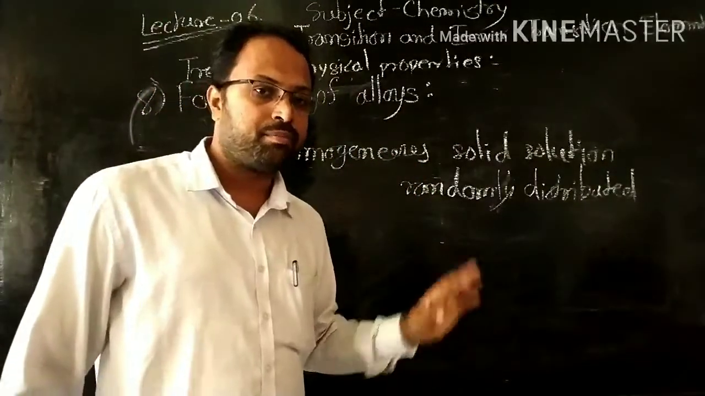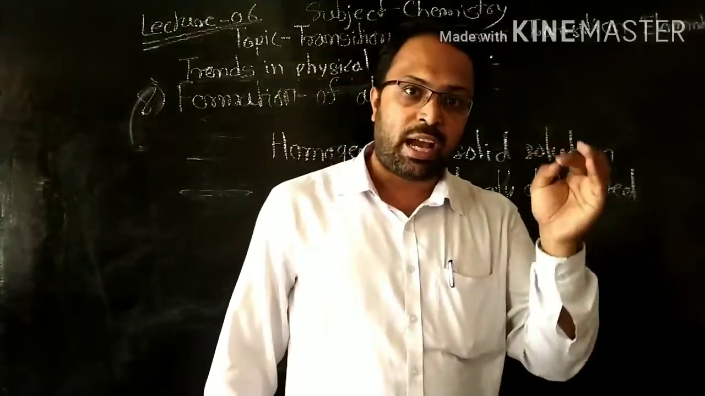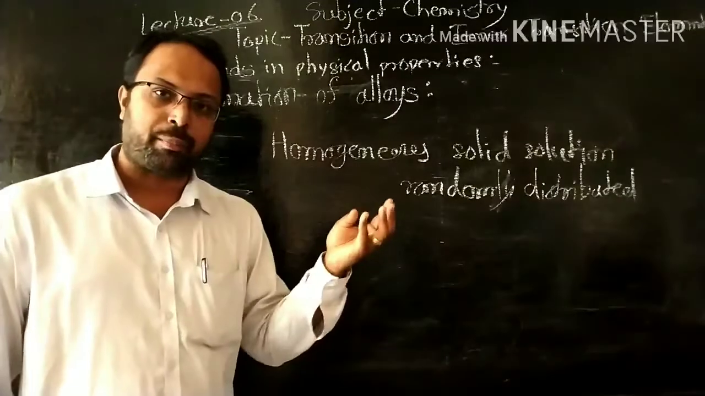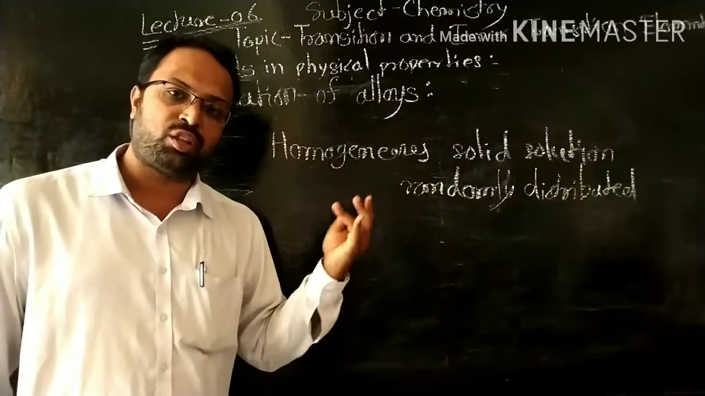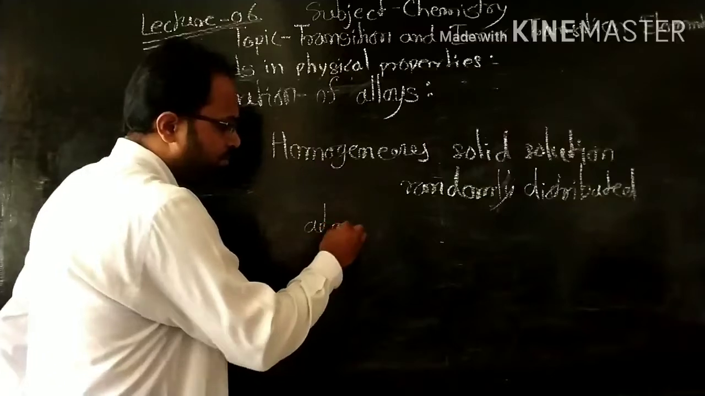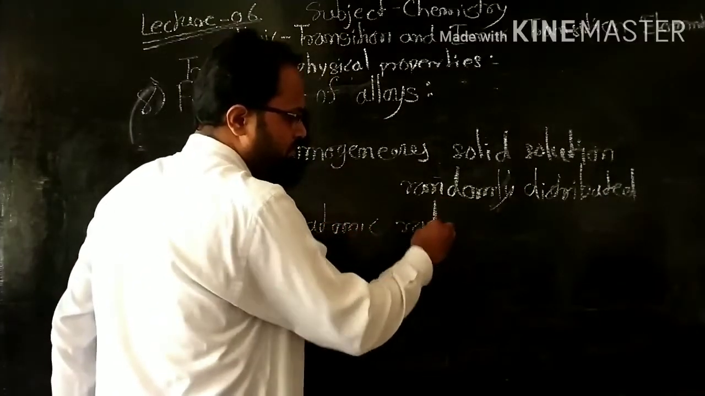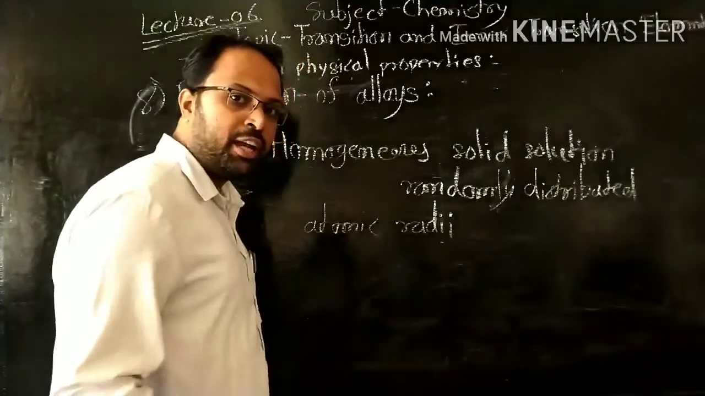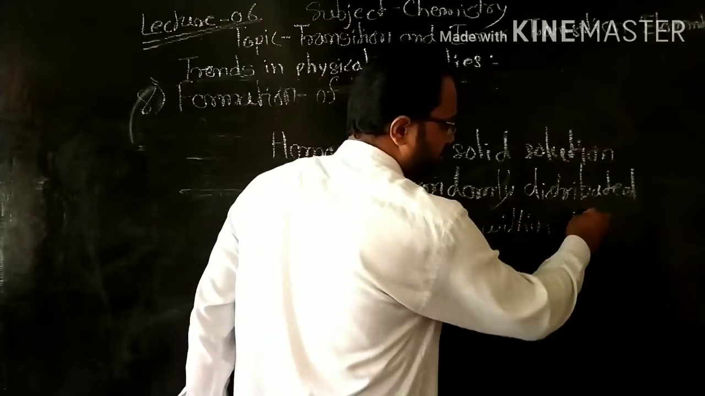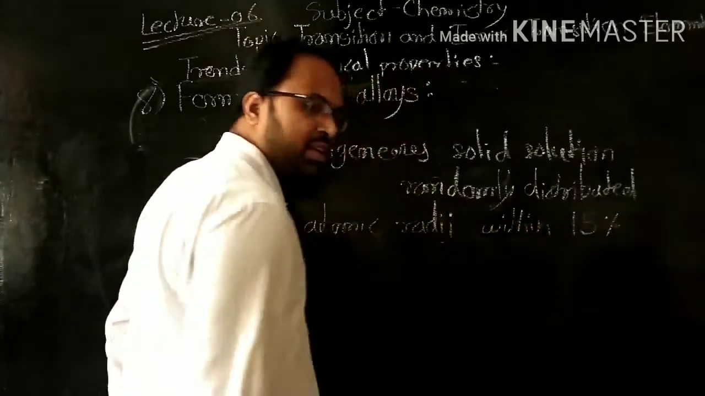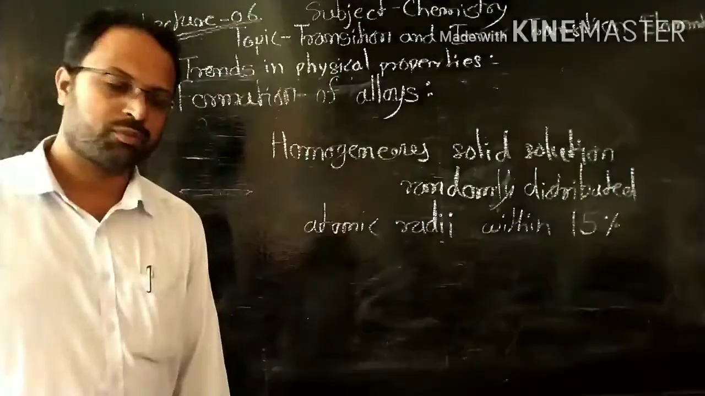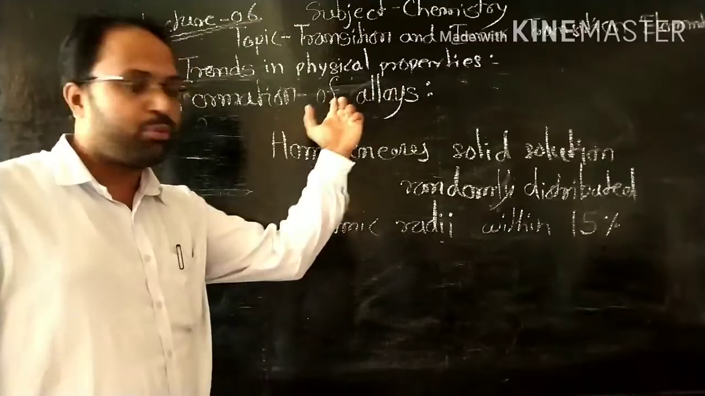So alloys are very hard and have a high melting point. An alloy is a mixture of metals or metal with non-metal. But for metals, the atomic radii are near about the same, within 15%. Within 15%, they are similar to each other. So the properties can be mixed with each other. Now next is types of alloy.